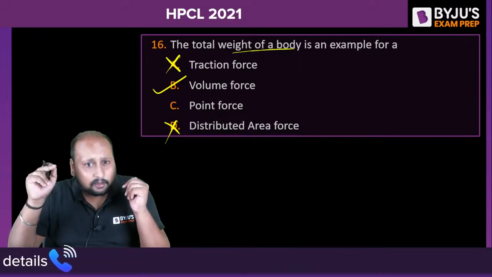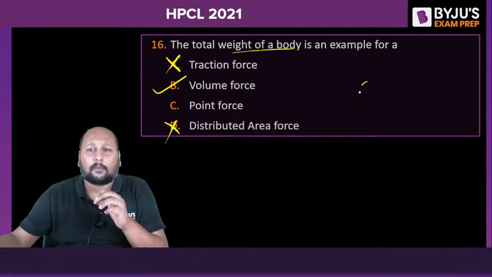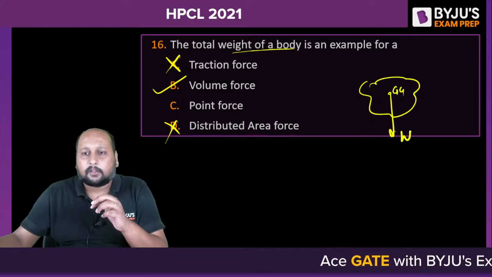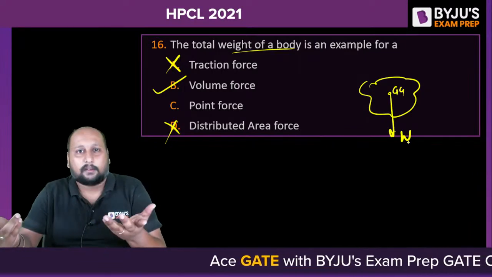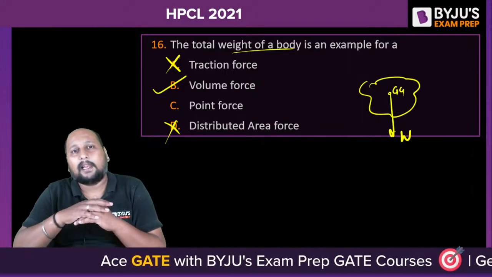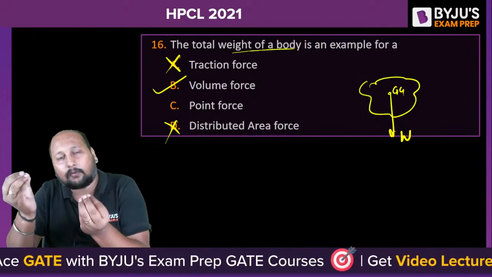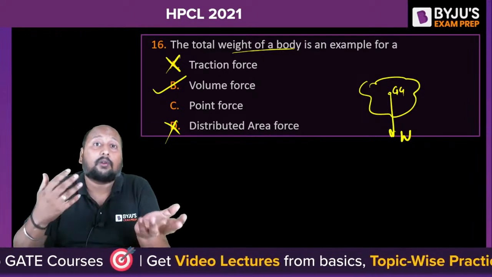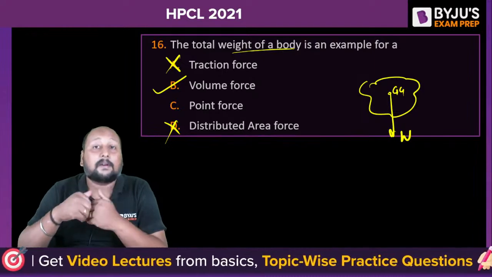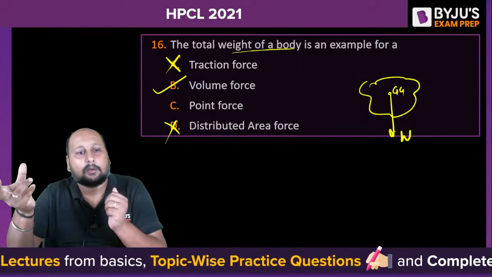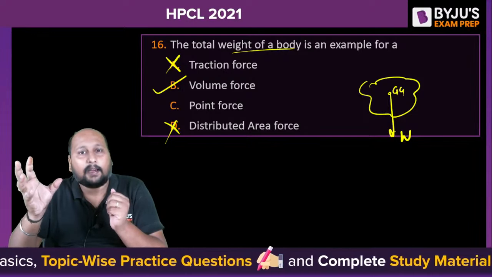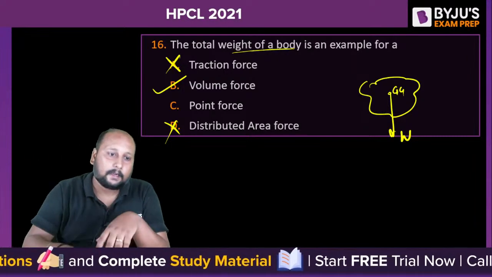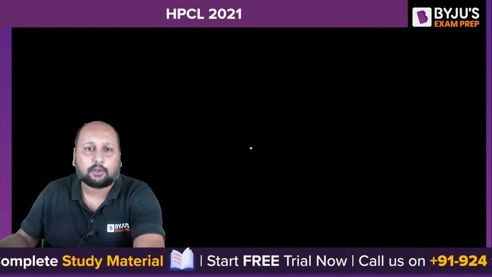Definitely you might be having confusion because total weight always passes through a point, the CG point. You'll be saying that this is CG, and this is the weight of the body. That is basically telling about the property of that. If you eliminate all the individual weights and convert them into a single point force, that is a different thing. But here they are talking about total weight, because whenever you are dealing with weight, we are talking about the thickness also, a 3-dimensional body. Whenever I'm talking about weight, I'm talking about a 3-dimensional body. When I'm talking about area, that is a 2-dimensional body. Volume force, absolutely correct.